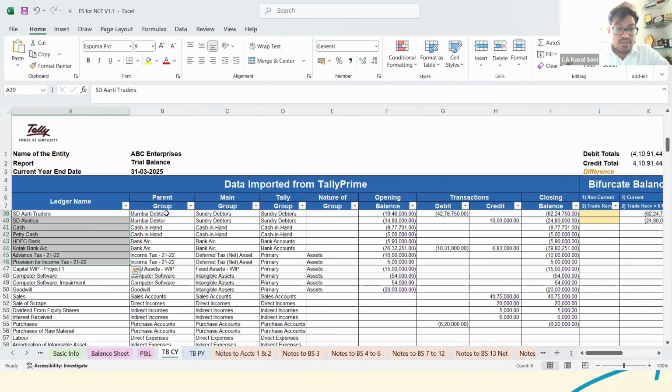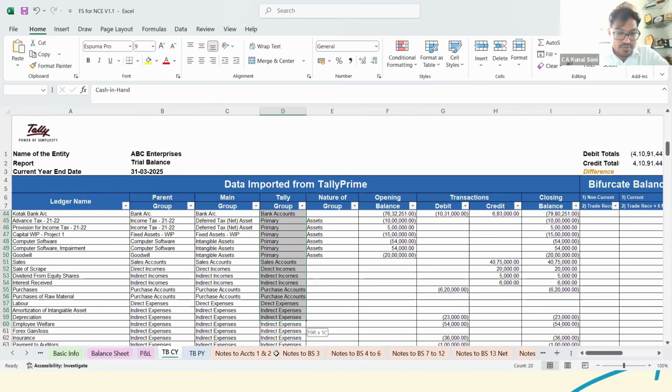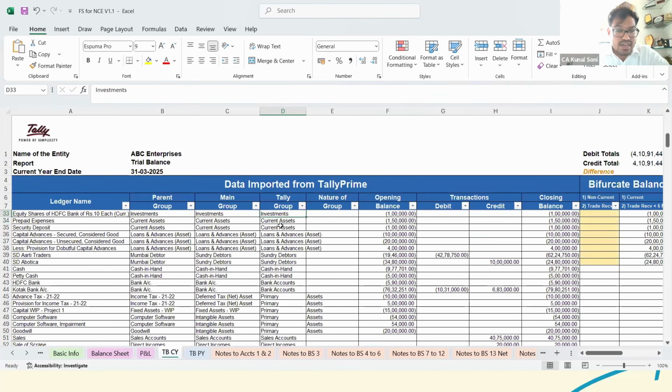So these are the ledger names, the parent group, the main group as per Tally. The parent group and the main group are the ones that you would have named, and they are there in Tally. Here, if for any particular group you would have changed the name in Tally itself, then here it would show that particular name available in Tally. And in Tally group, it provides you with the default name that Tally has provided. So if a user has changed any name, they have even provided one more tab where you could identify directly from which basic grouping of Tally, provided by default, it comes. So these are the Tally groups.